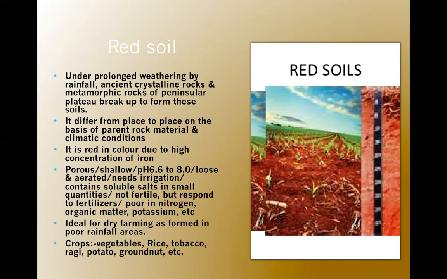Okay, its distribution. Red soil is the second largest group of soil in India. The first is alluvial soil with 40% of India's land, and second is red soil. Red soil can be found in peninsular India. Examples you can take are Kutch in the west, Rajmahal Hills in the east, then Mizoram, Manipur, Telangana, Nagaland, Odisha, Meghalaya, Bundelkhand, Jharkhand, Chhattisgarh. At these places we can find red soil in higher quantity.